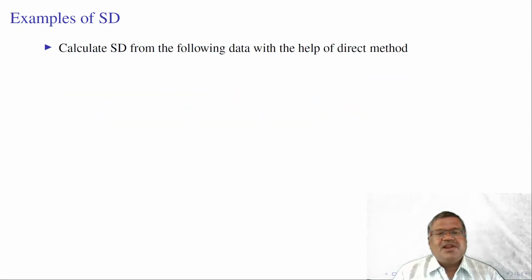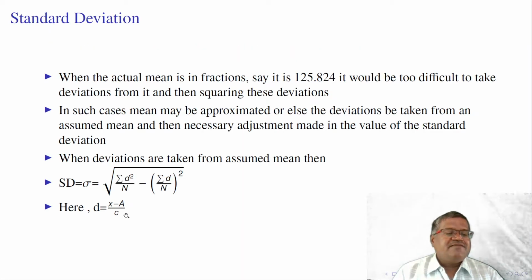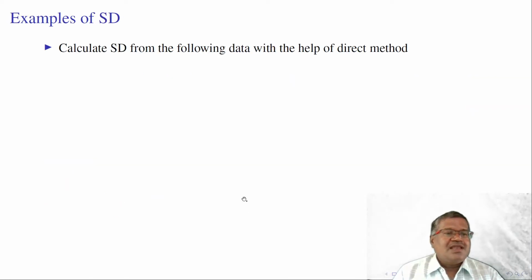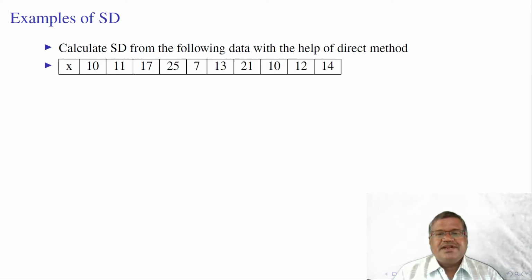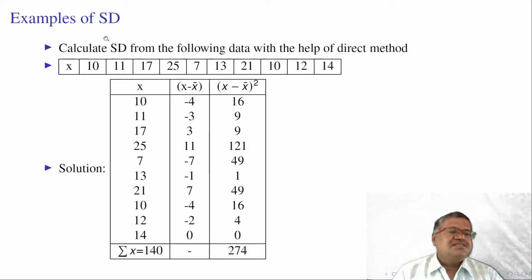Calculate SD from the following data. Suppose if we divide the values with C, we need to multiply this total root term with C. Calculate standard deviation from the following data with the help of direct method. These are the values 1, 2, 3, 10, 11, 17, 27, 7, 13, 21, 10, 12, 14.